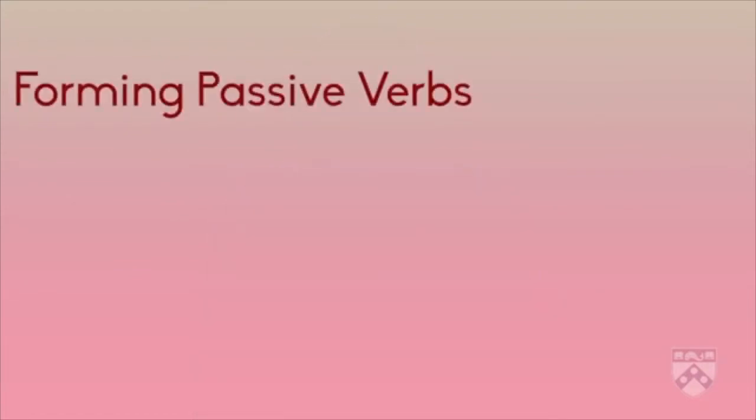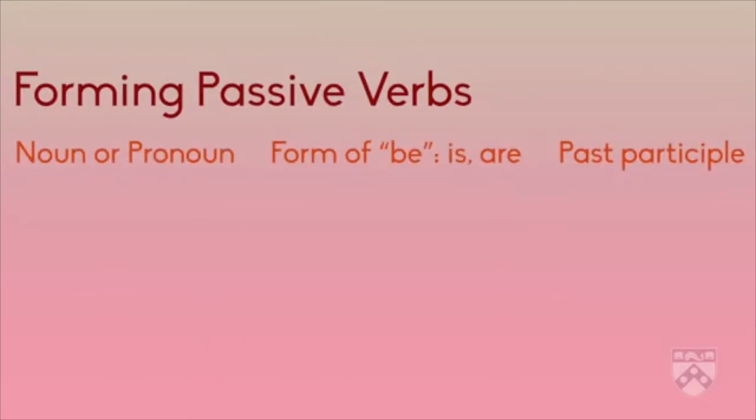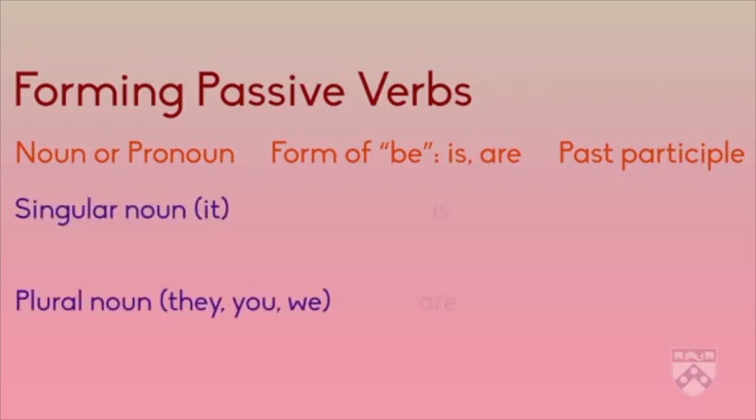Passive verbs have 2 parts, a form of to be and the past participle of the verb. In this video, we will only look at the present tense as that is used to describe data in a business plan. So to be becomes is or are. The past participle of expect is expected. So we have it is expected or they are expected.